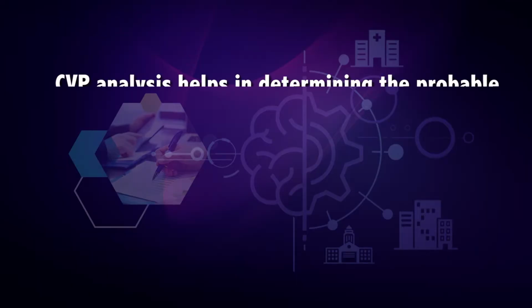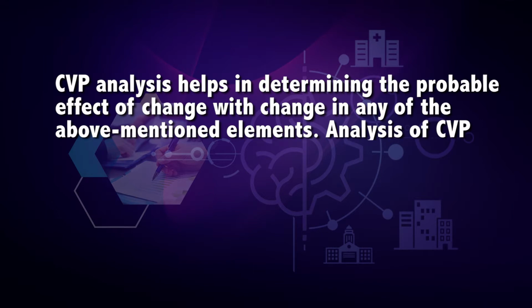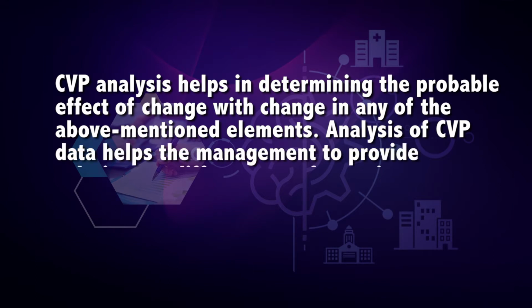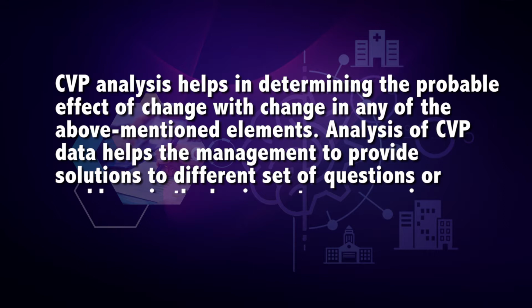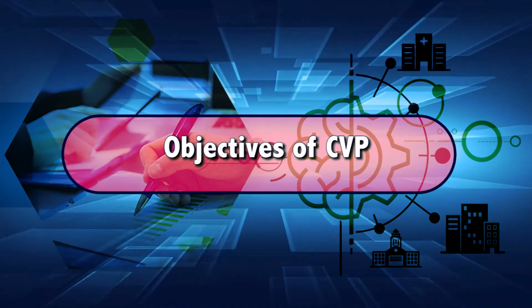In another way, the selling price also affects the volume of sales, which in turn affects the volume of production, and then the volume of production influences the cost. In brief, one can say that changes in cost and profit are the results of variations in the volume of production. CVP analysis helps in determining the probable effect of change with change in any of the above mentioned elements. Analysis of CVP data helps the management to provide solutions to different sets of questions or problems in the business to earn maximum profit.